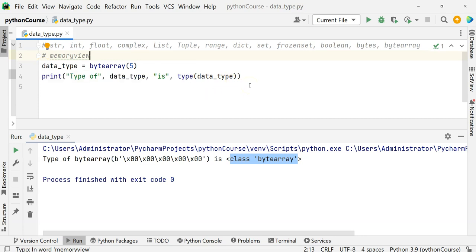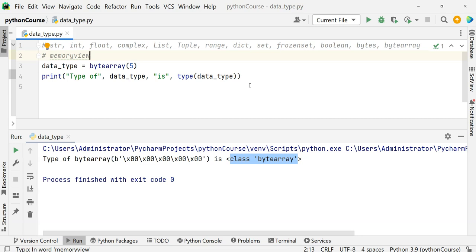But as of now, just to give you an introduction to what exactly it is, I'm telling you what the memory view is, what is bytes, what is byte array. So the memory view objects allow Python code to access the internal data of an object that supports the buffer protocol without copying.